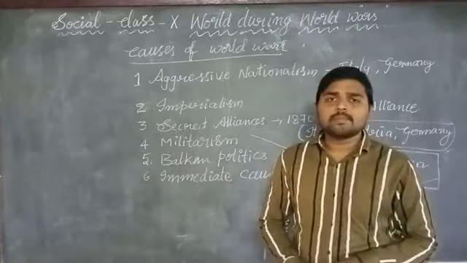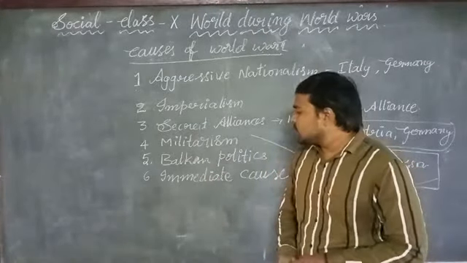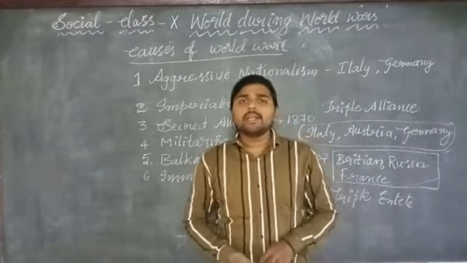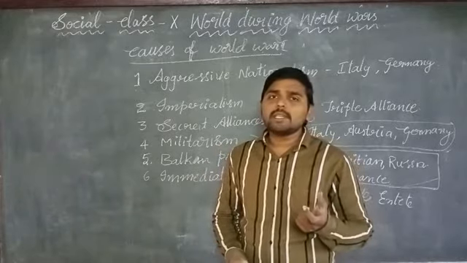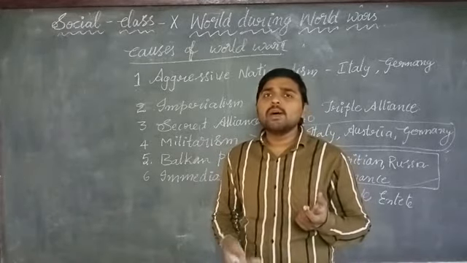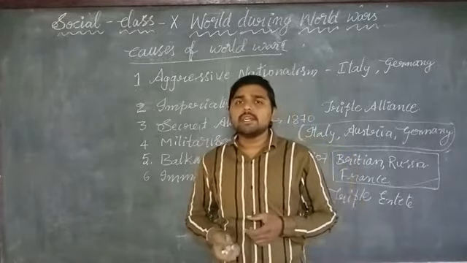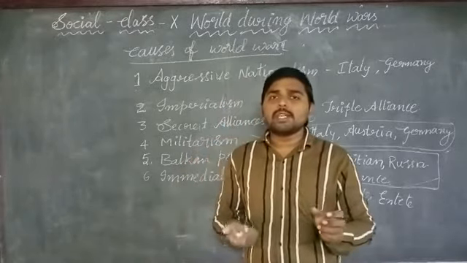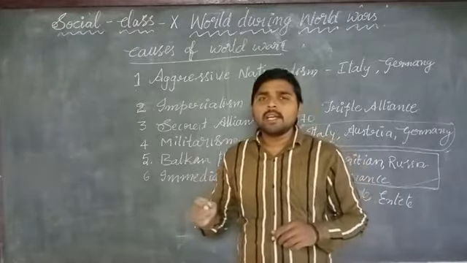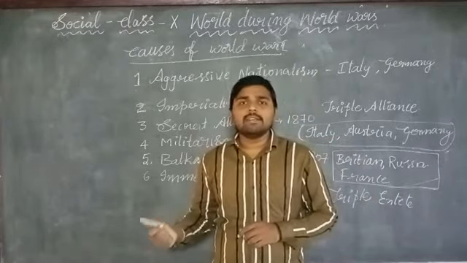The immediate cause. What is the immediate cause? Austria suppressed the Serbians in Bosnia who were against Austria. That's why the Serbians wanted to take revenge on Austria.